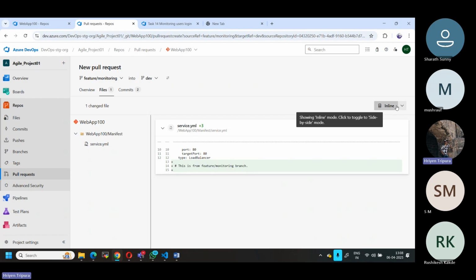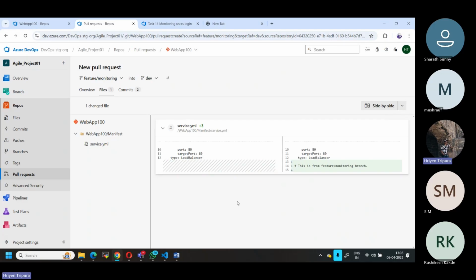There is an option also. Normally it should be seen like this. If you have two branches, this is basically the old code, and this is the latest code. Whenever you create the monitoring branch from the dev branch, they will compare it. This is the old code that was available in the dev branch, and this is the new code that is available in the monitoring branch, because they compare between these two branches. So when they compare, only these changes are what they are able to see in your monitoring branch.